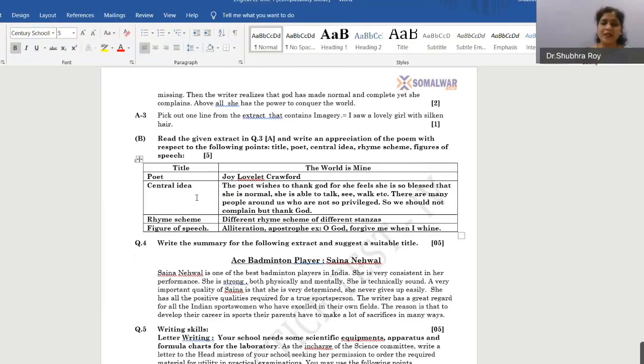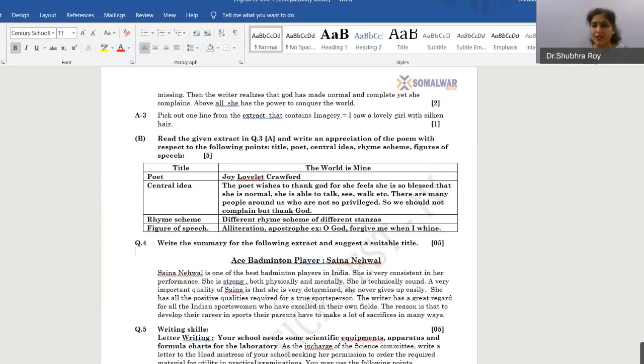The writer has great regard for all the Indian sportswomen who have excelled in their own fields. The reason is that to develop their careers in sports, their parents have to make a lot of sacrifices in many ways. Whichever point you find is very important in the given extract, you share those points in the summary writing. And the last question is writing a letter.